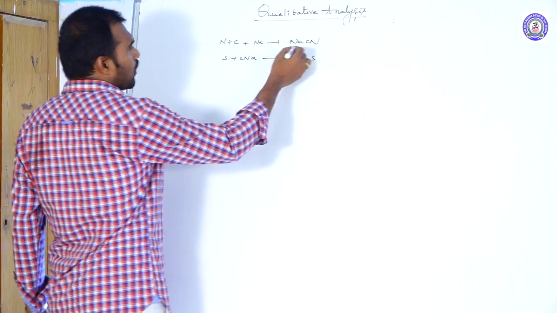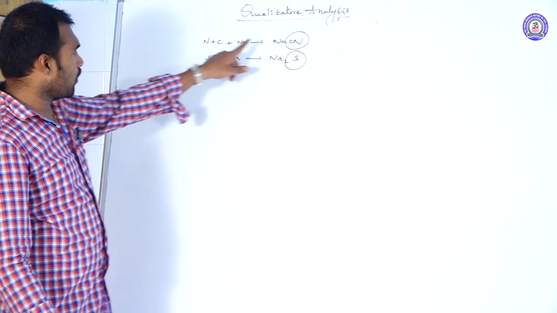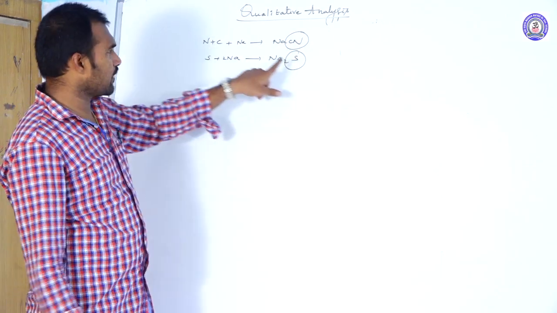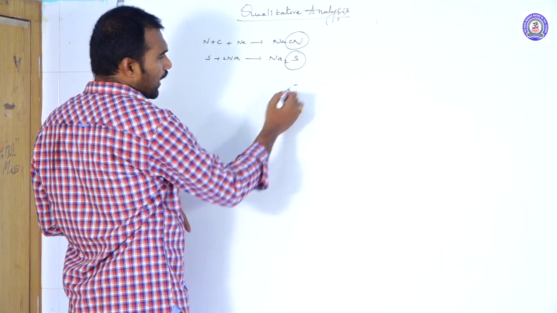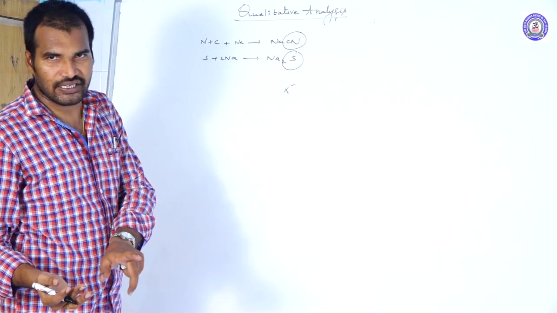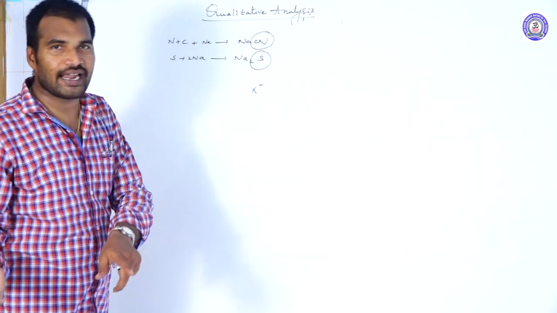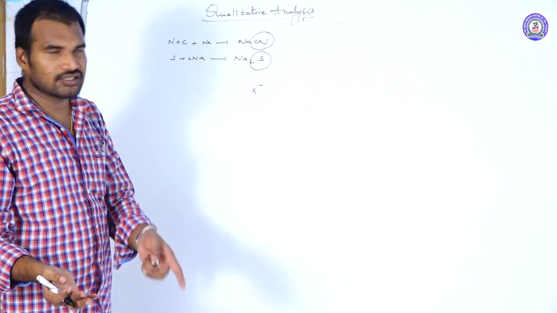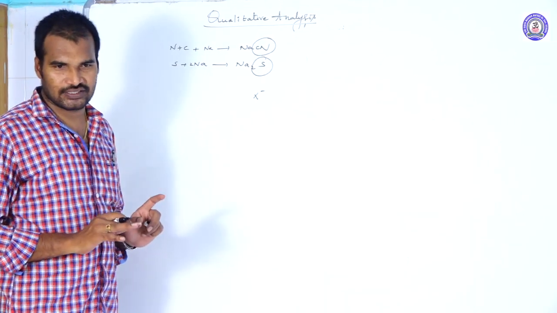Before the halogens react with the silver ions, these cyanide and sulfide ions may react with silver ions and form AgCN and Ag2S, silver sulfide.